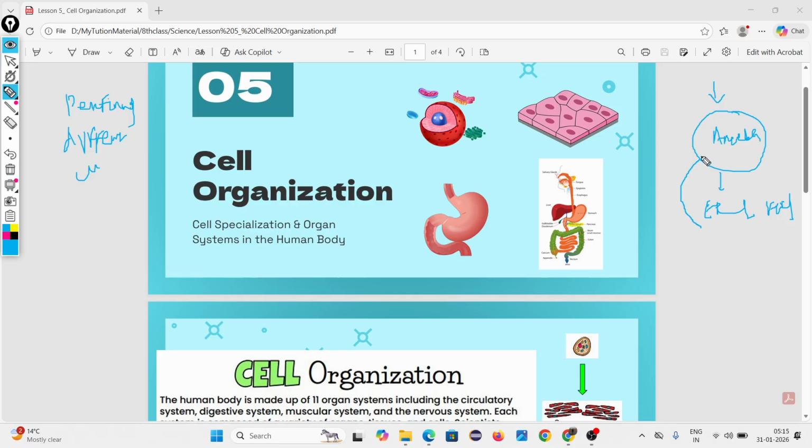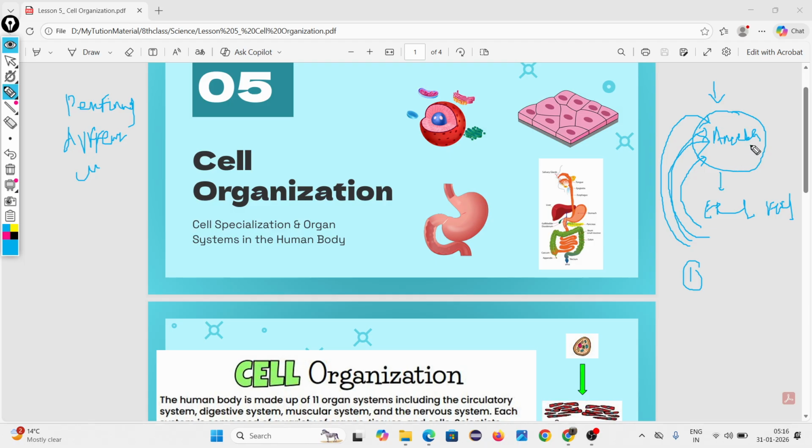This amoeba should eat food, perform digestion, respiration and excretion. These are the different life processes. What is the meaning of life process? Important functions performed by the cell to sustain life.